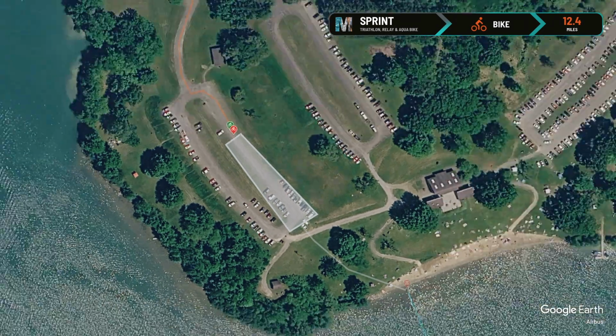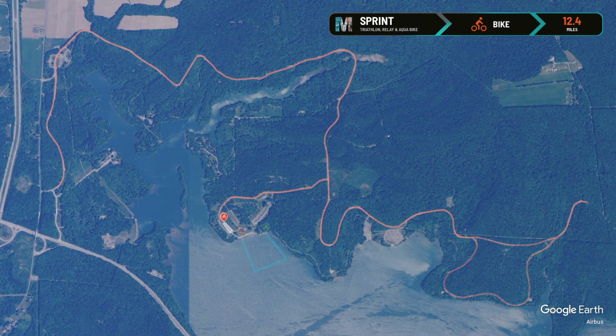The sprint distance features a one-loop, 12.4-mile bike segment through Moraine State Park. Remember, the bike course is not closed to traffic. Always stay to the right of your lane and never cross the center line.